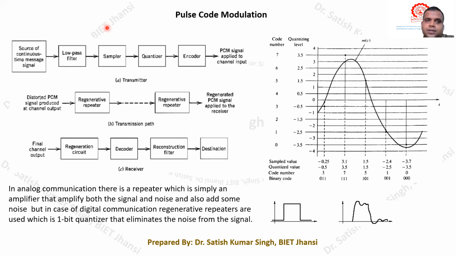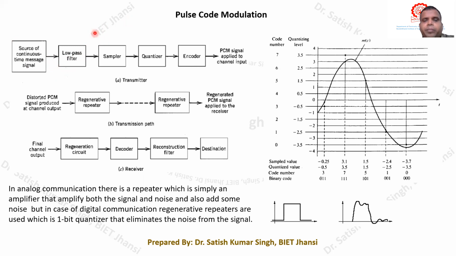Okay, whatever be the message signal, first we need to filter out the high frequency component, and we have to just retain those frequency components that will be significant to us. So let us suppose if we want to transmit a voice signal, then we can reject all the higher frequency component. For example, I can have a low pass filter with cutoff frequency equal to 5 kilohertz, so that the output of the low pass filter will only have a frequency maximum up to 5 kilohertz.